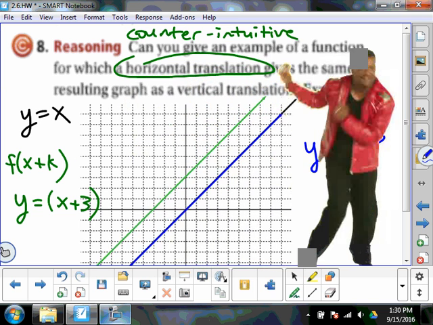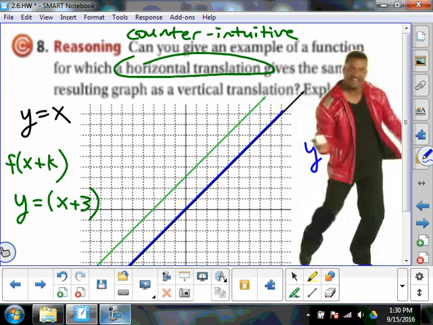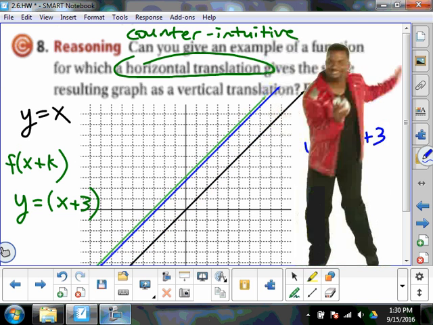So you mean translating the graph up 3 is the same as translating the graph left 3? Yeah.